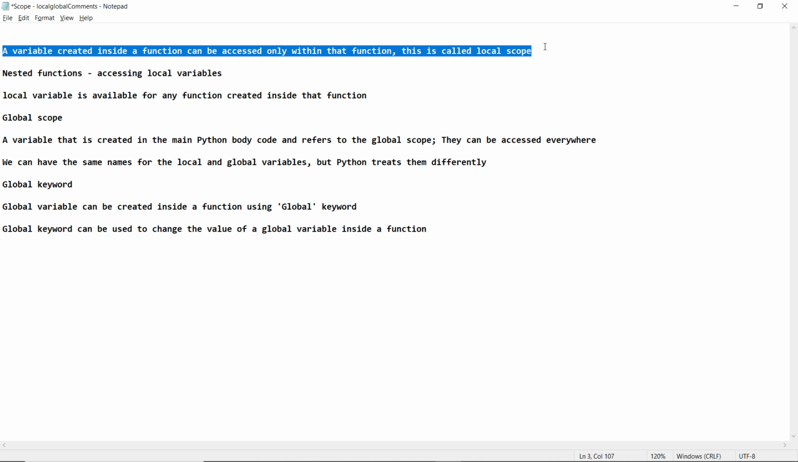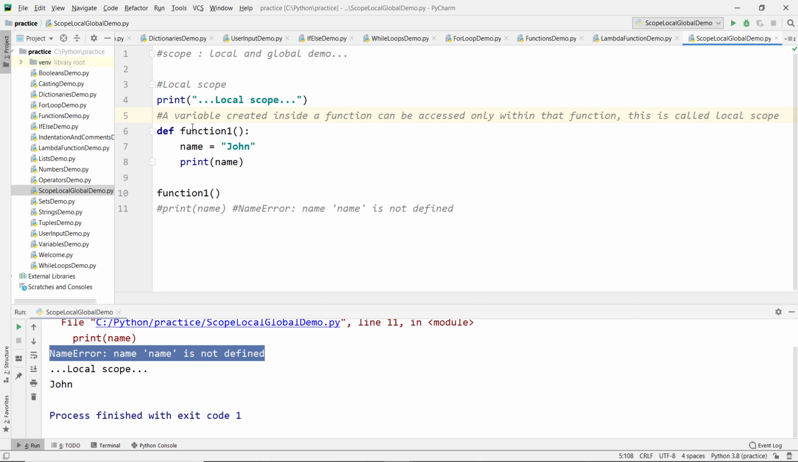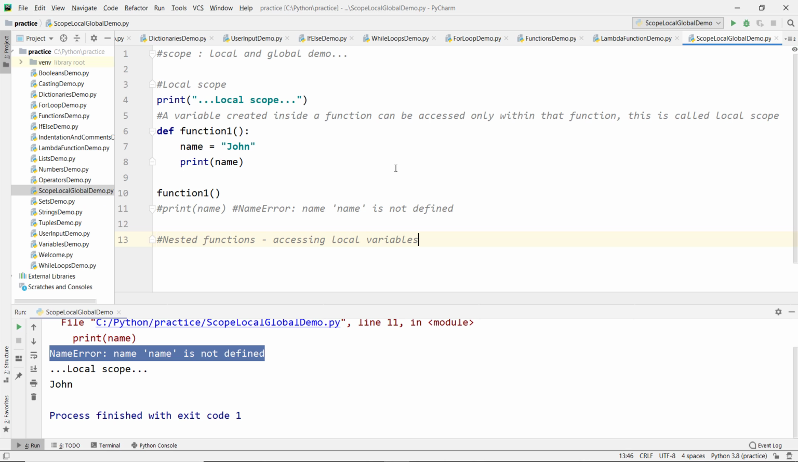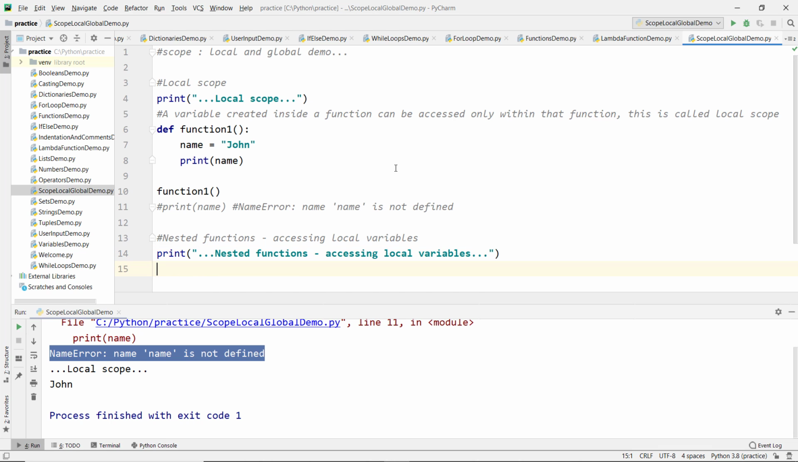Let's add that comment. A variable created inside a function can be accessed only within that function, and this is called local scope. If we try to access the variable outside the function, then we get name error, name is not defined. The next one is local variables inside a nested function. So now let's try to create another function. First let's add this print statement so we can see it in the console.